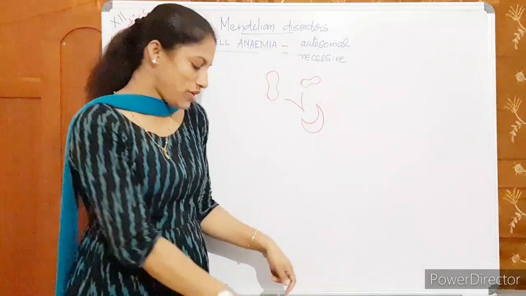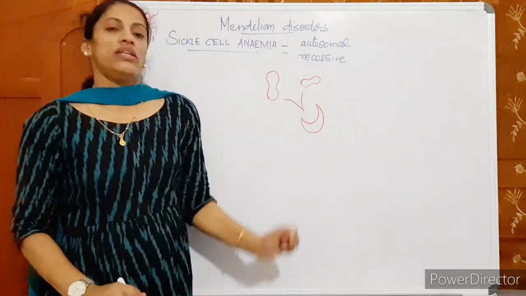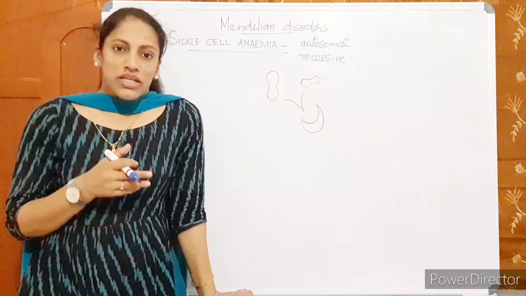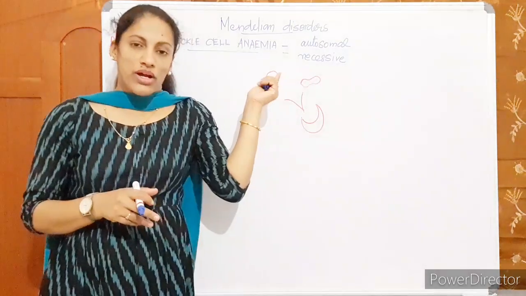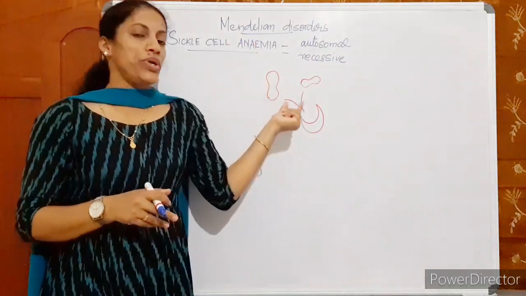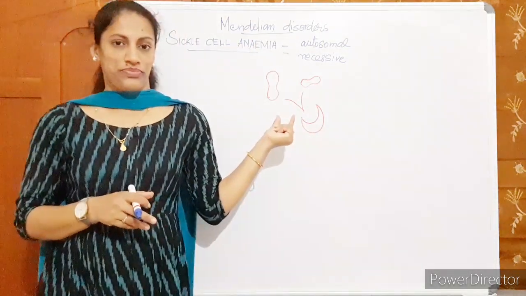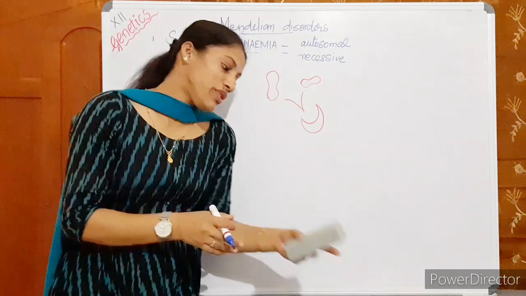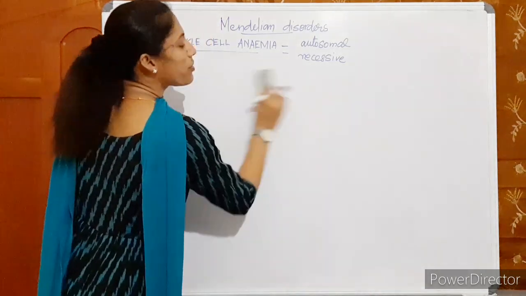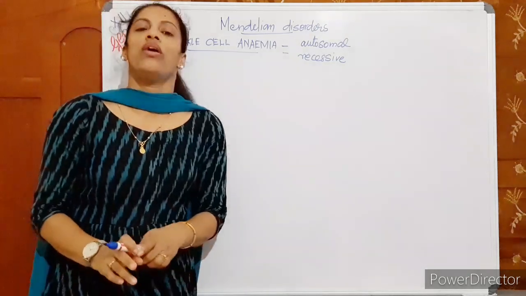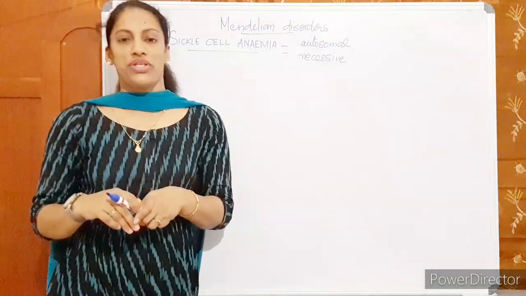You are familiar with a sickle. We will discuss the reason in detail in genetics. Anyway, understand that in sickle cell anemia the RBC becomes sickle shaped. Before that, what are the symptoms? If RBCs become sickle shaped, what happens to the patients?